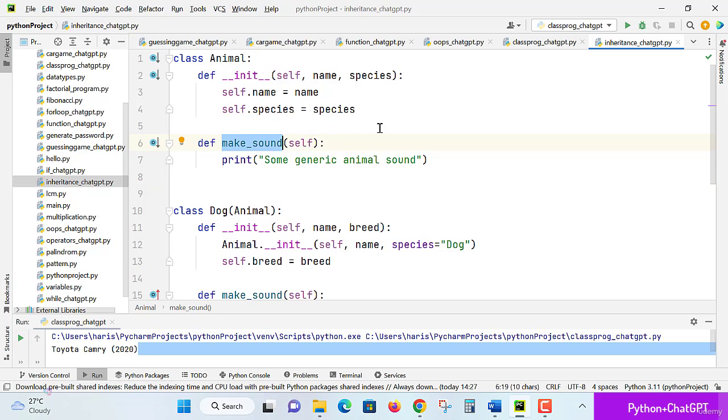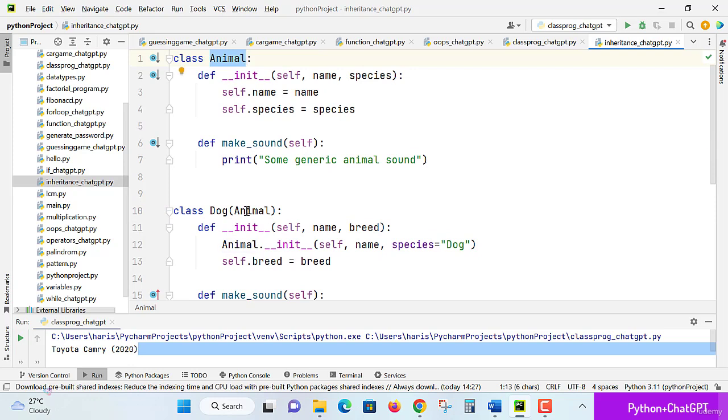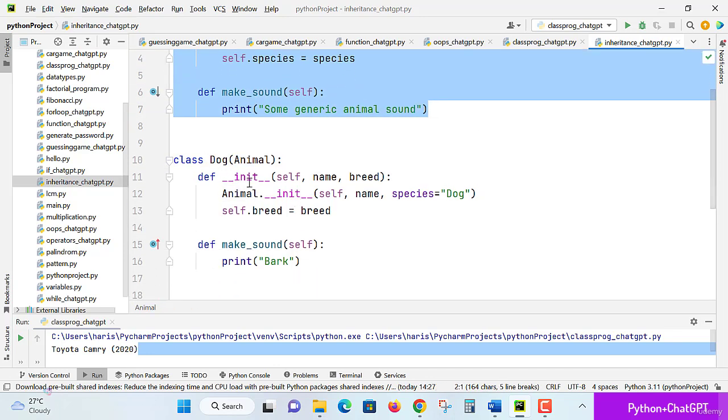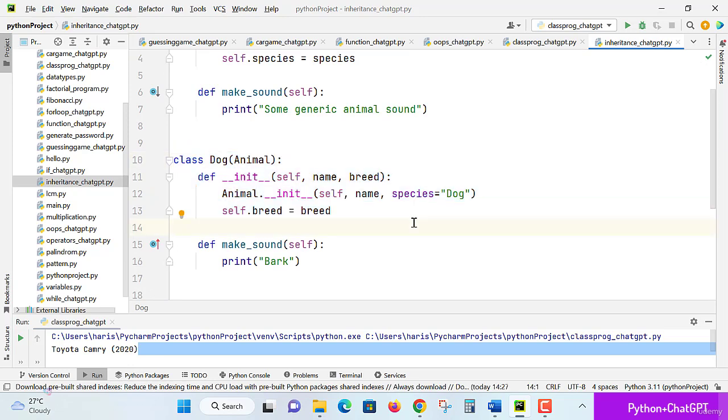So Animal make sound is a common method. In the subclass or child class Dog, the class is declared with opening and closing parentheses, where we give the parent class name. Then only it will be treated as a child class, and it inherits the parent's properties and functionalities, which we can utilize in the child class as well.